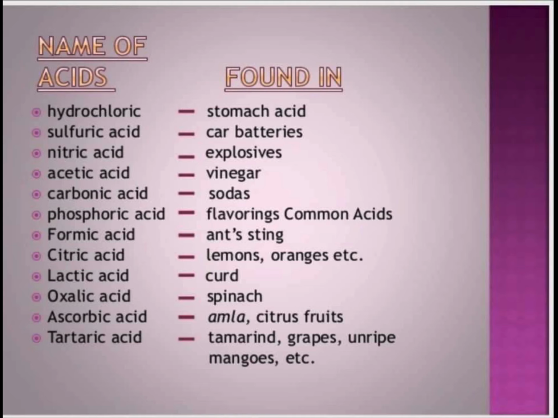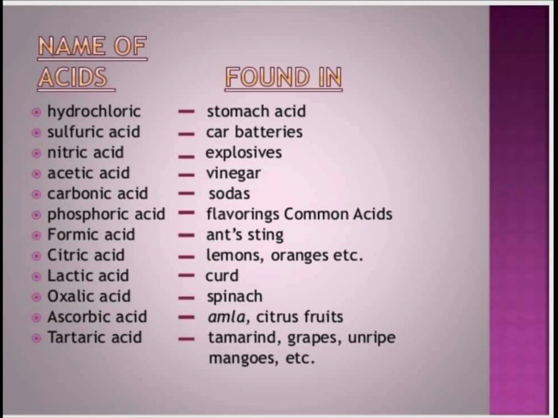Then nitric acid, used in explosives. Acetic acid, vinegar. Carbonic acid, in soft drinks such as sodas, Sprite, everything. Then phosphoric acid as flavoring agent.